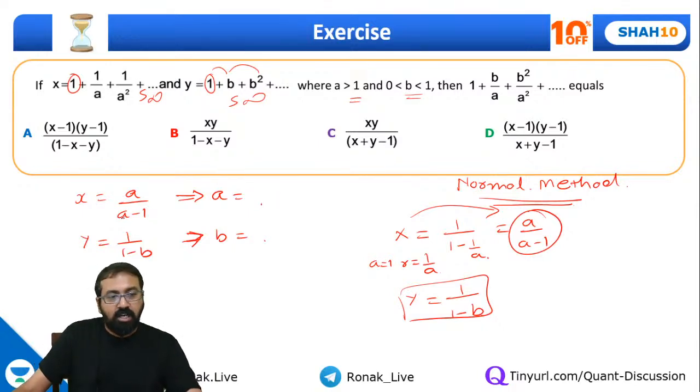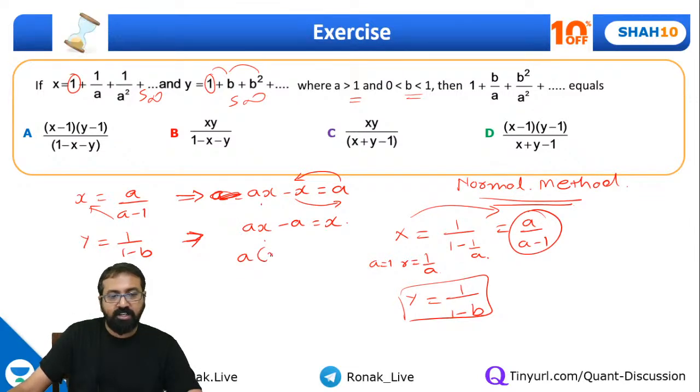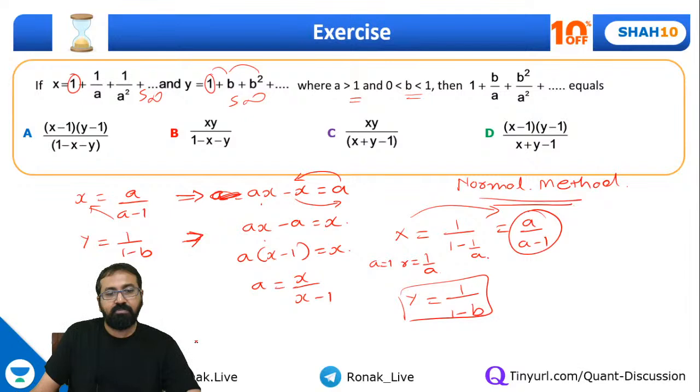So let's do it. If I multiply this over here, I'll get ax minus x equal to a. Take this one this side and this one on this side. Let me solve this. So I'll get ax minus a equal to x, or let me take a as the common factor. I'll be left with a times x minus 1 equal to x. So I'll get a equal to x upon x minus 1. What we are doing is replacing x with a and a with x. You can also think of it this way.